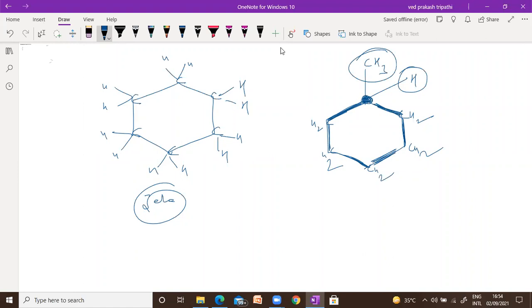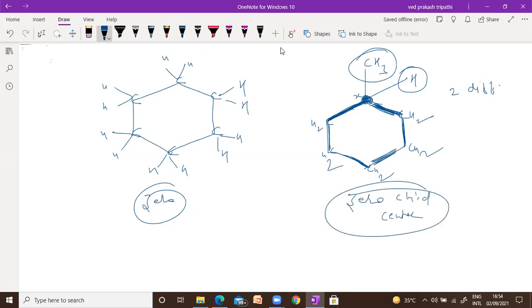It means for this X position, it has only 2 different connectivities, while the left and right positions are the same in nature. It means it does not have 4 different connectivities. So we can say again 0 chiral centers. Any doubt? Chirality in the ring.